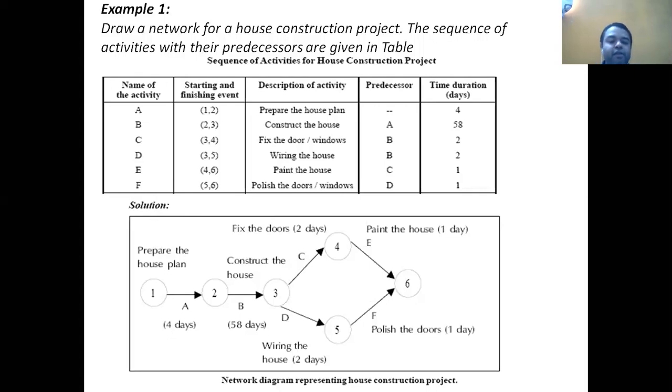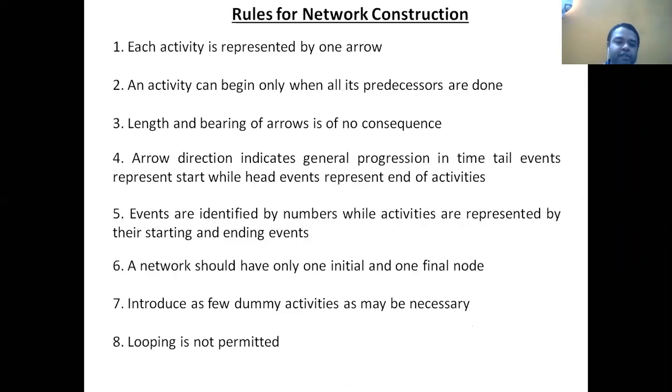So likewise, we have completed this network. You can apply these rules for the construction of the network while drawing it. We have applied all these 8 rules over there.